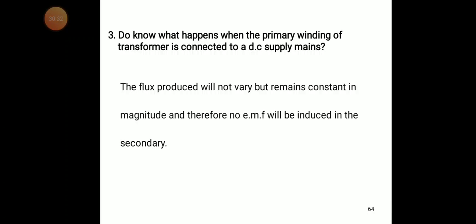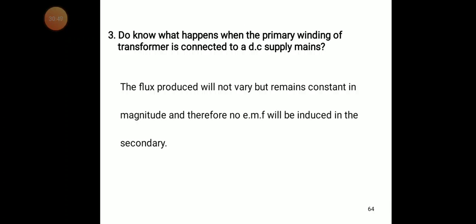in magnitude, and therefore, if the flux remains constant, no EMF will be induced in the secondary circuit.